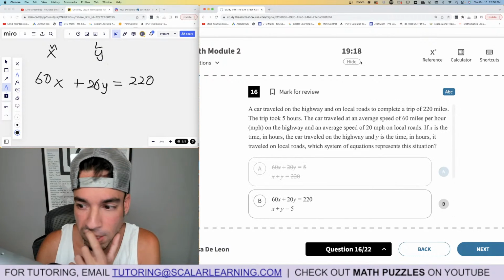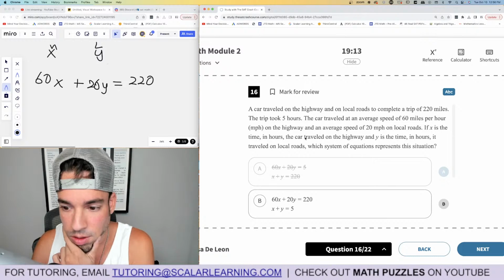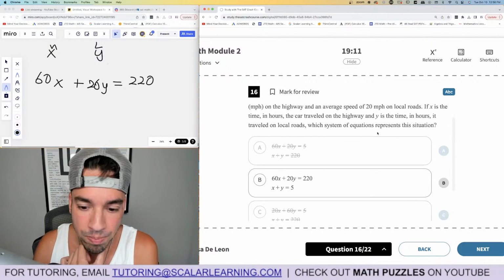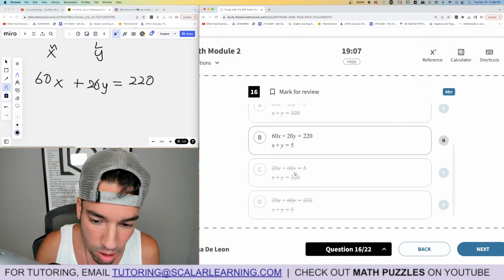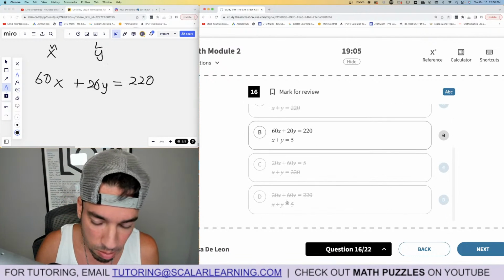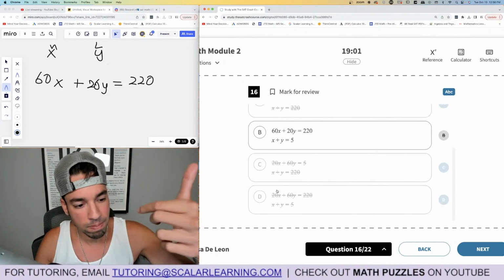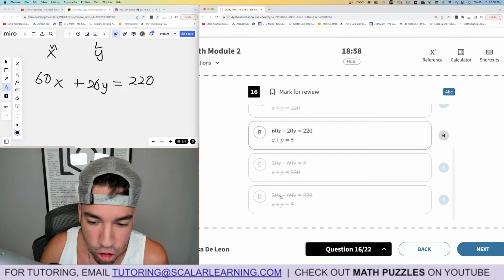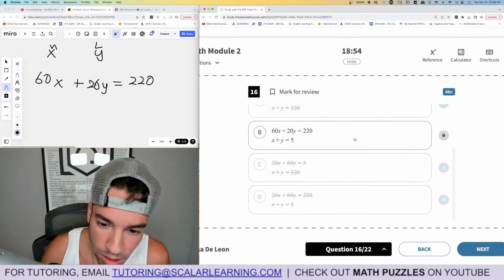Wait, make sure I didn't misread that. 60 miles per hour on the highway. Yeah, it's got to be B. The second equation is correct too because the two total times have to add up to 5 hours. The only other one it could have been is D because it says X plus Y is 5, which is correct, but they flipped the speeds. So X should be multiplied by 60 because that's 60 miles per hour on the highway. Okay, that's it. So B is the winner.